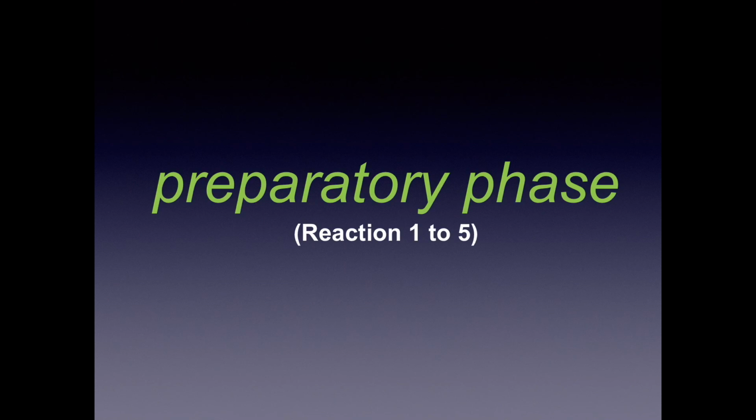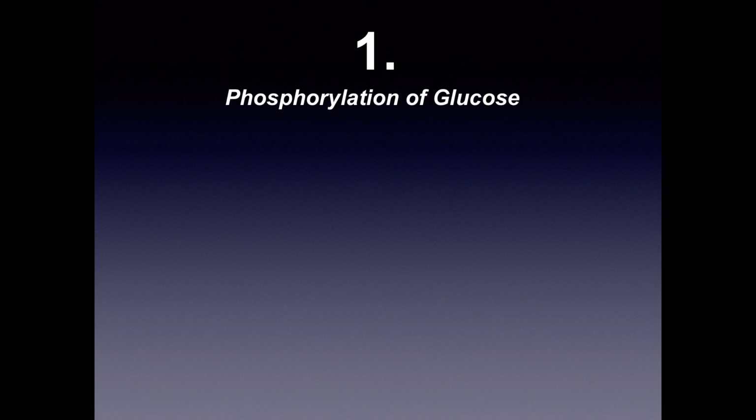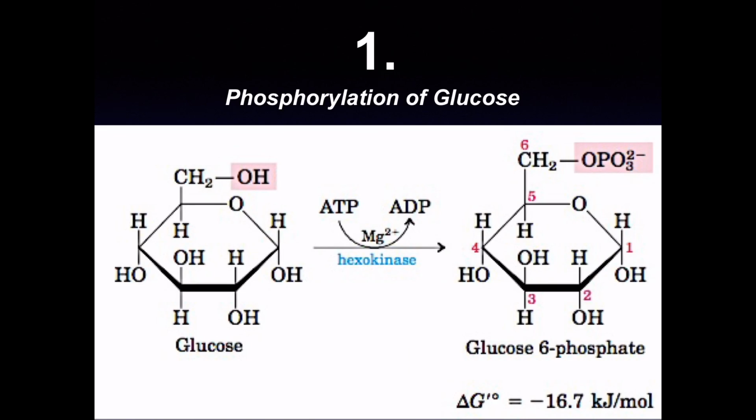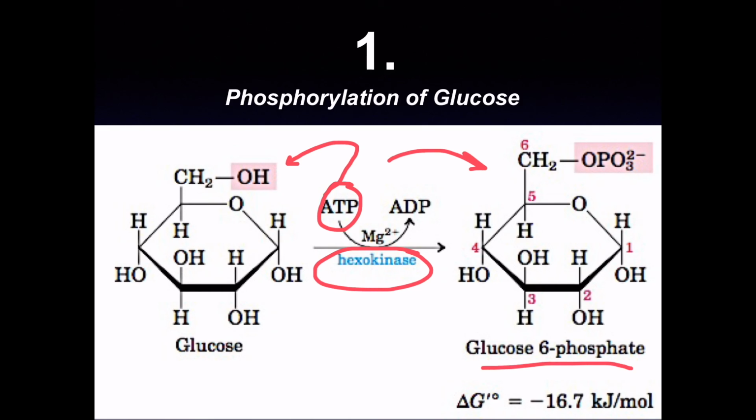We will see the preparatory phase, which involves reactions 1 to 5. Let us see the first reaction. The first reaction is phosphorylation of glucose, where, as you can see, the enzyme hexokinase is involved. Hexokinase catalyzes this reaction. It transfers a phosphate from ATP to the sixth carbon of glucose, so that the glucose is phosphorylated into glucose 6-phosphate.